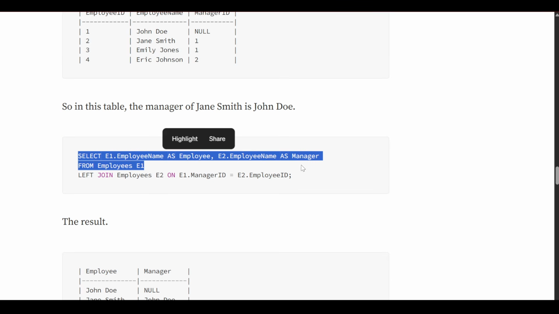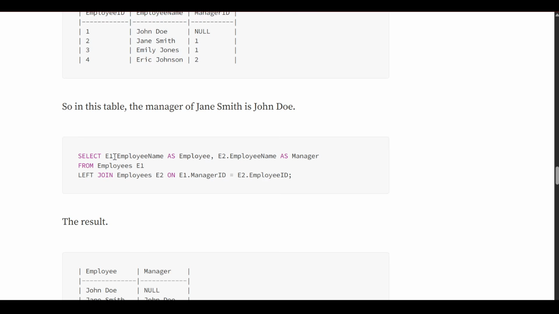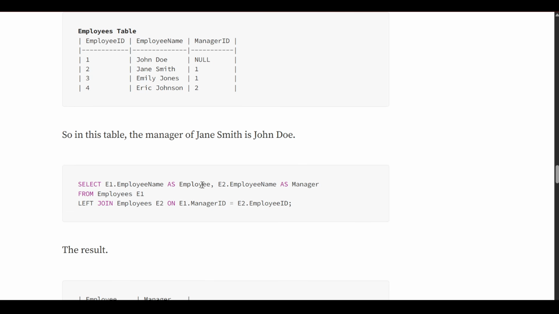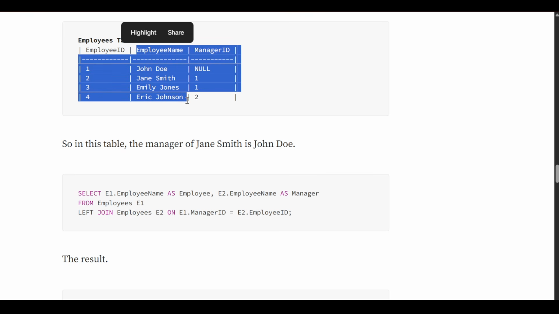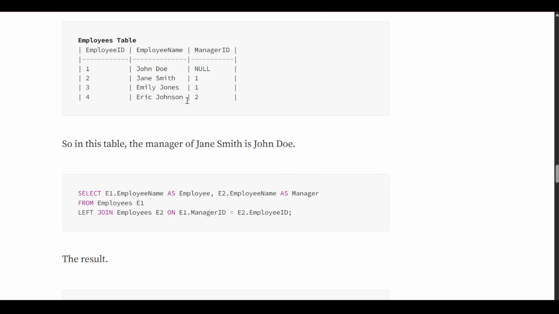Means you can see how we can write the code first. Select e1.employee_name as employee and e2.employee_name as manager. So we are taking the same employee who is also the manager of someone else. So we are firstly taking two employee tables, e1 and e2, and for e1 we are taking employee name as employee, and same for e2 we are taking employee name as manager. On the basis of employee id or manager id, we are doing the self join.